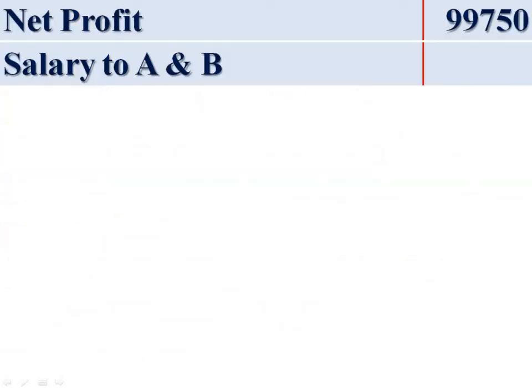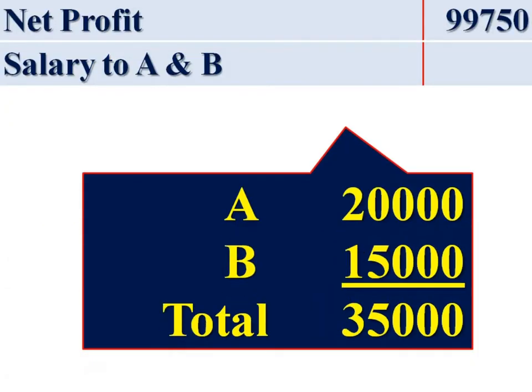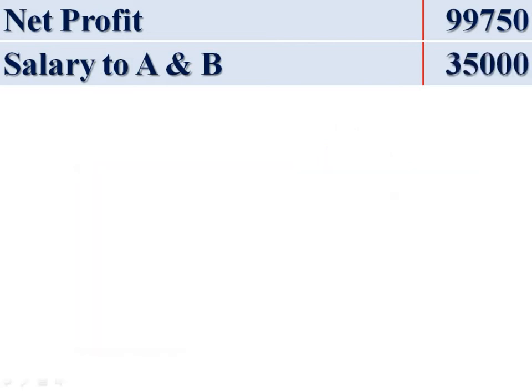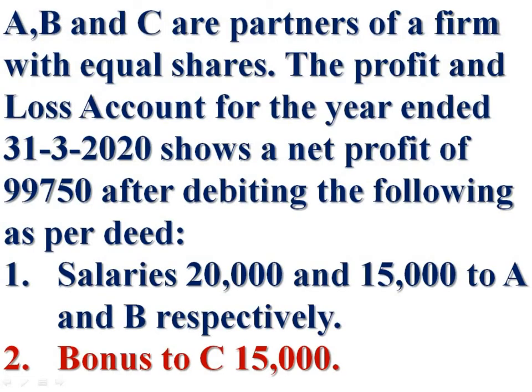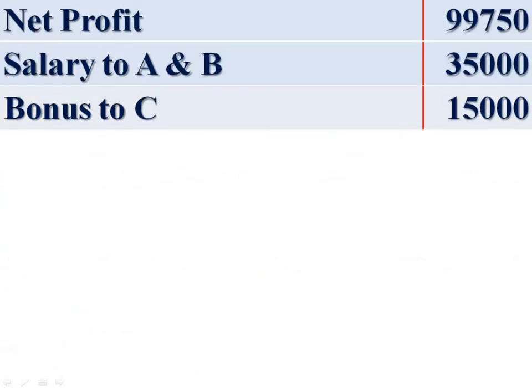Therefore, add salaries to partners A 20,000, B 15,000, total 35,000, salary to A and B 35,000. Bonus to C. It is also remuneration to partners. Add it with the net profit. Bonus to C rupees 15,000.